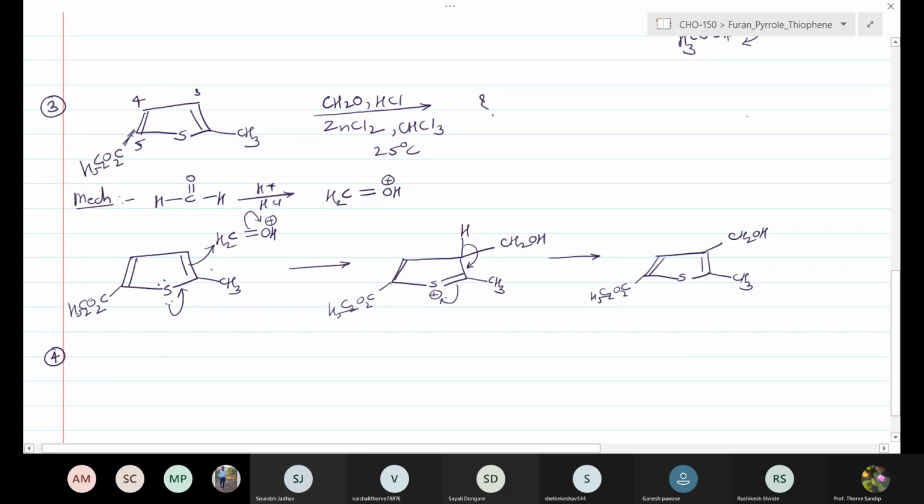Okay, the simple straightforward reaction. The first is generation of the electrophilic intermediate. Next step is the electrophilic attack takes place with the thiophene ring system at the 3rd position. Okay, last step is the aromatization.